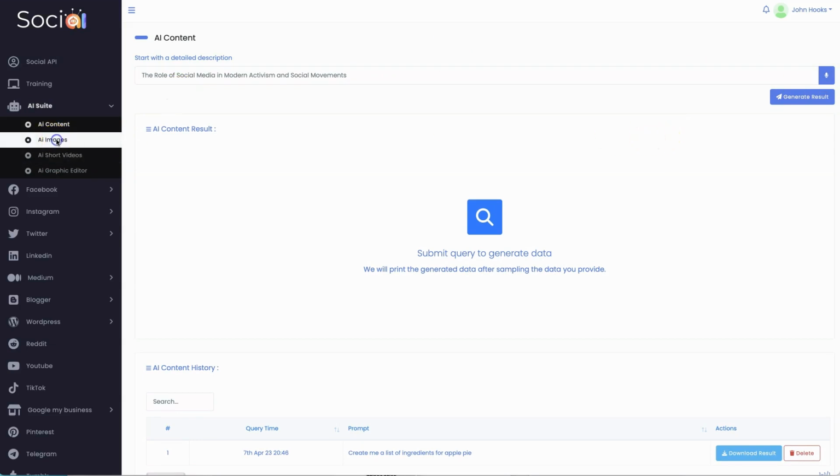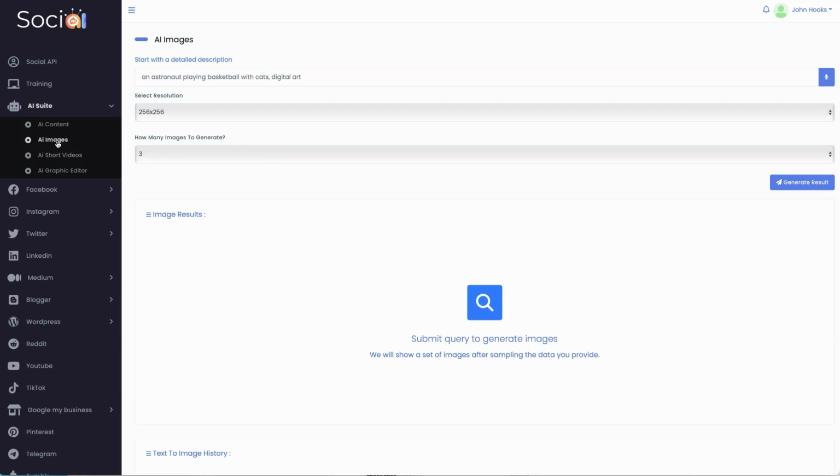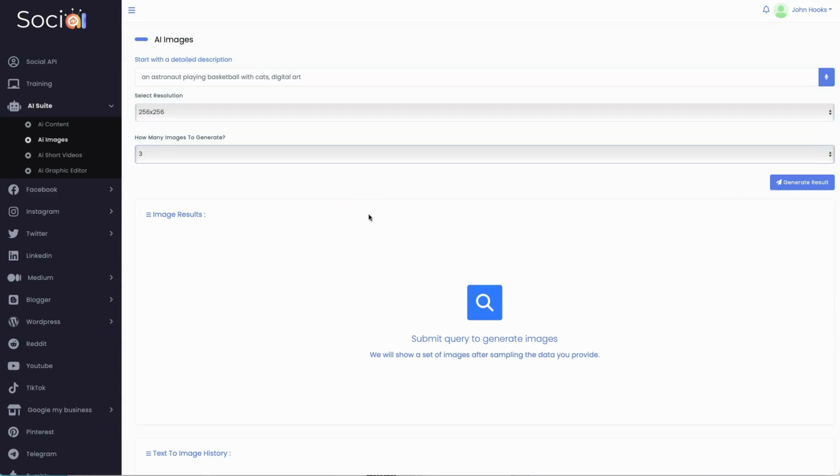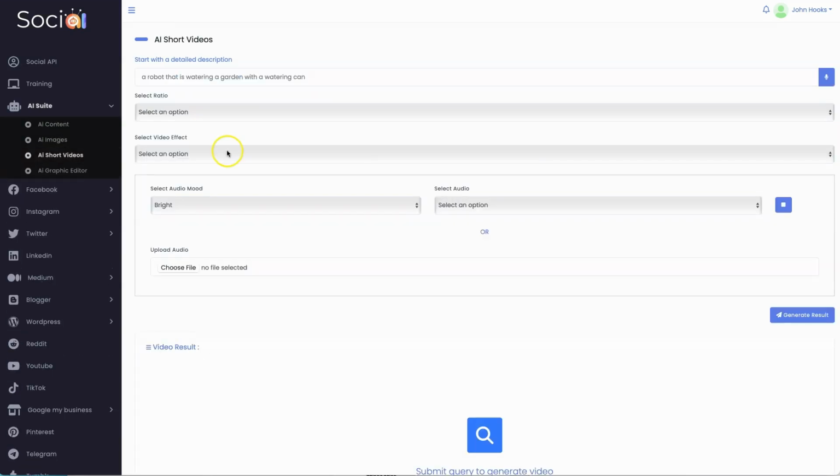And so that is the same for your AI images. And this is for creating images here. You have the option to speak it in as opposed to typing it. You have 3 different image resolutions to choose from as far as your results. And on the front end, you also have only 3, 6, or 9 images to generate each time. In addition, you have your AI video shorts.